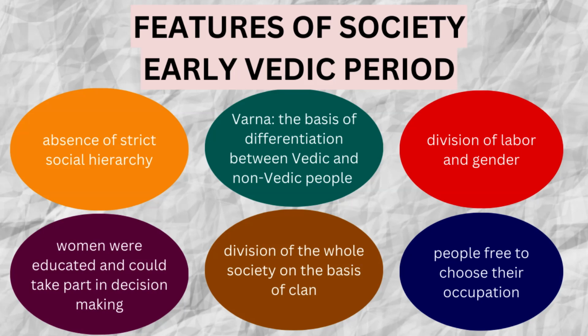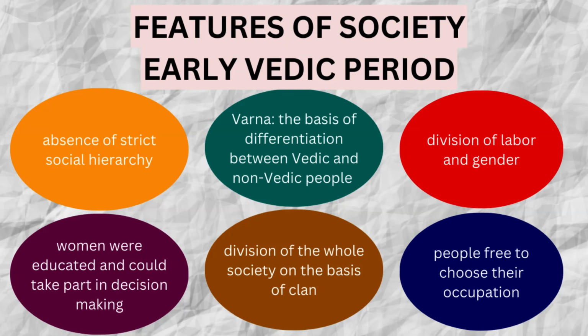Plus, women were educated and could take part in decision making. Women were given education, and they imparted knowledge to their children. Similarly, parents also provided education and knowledge to their daughters. And so women could take part in decision making.